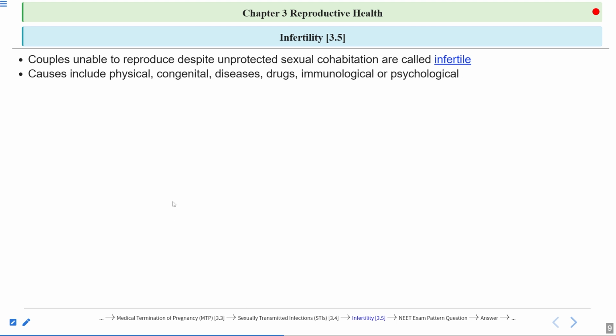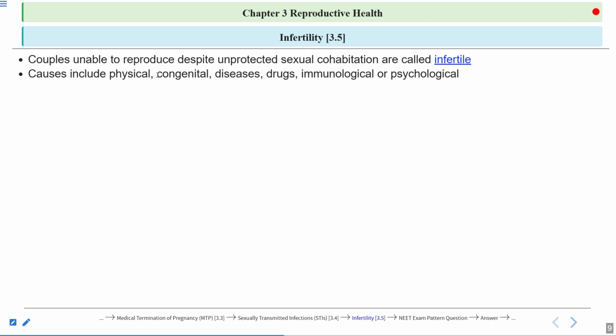Now, what are the causes of infertility? So there can be a physical cause. It means the reproductive organs are not functioning properly. They are not producing viable gametes, or in the case of male, the sperm count is low. Sperms are not viable. They are not motile. In the female, the egg is not being produced. Sometimes the fallopian tube is blocked, so there is no transport of the egg.